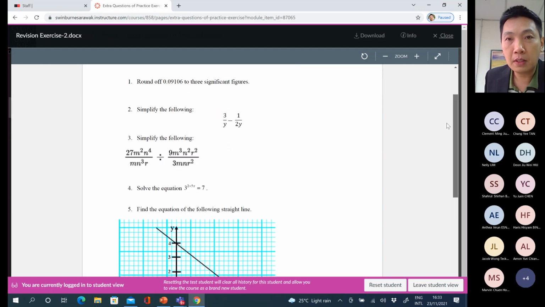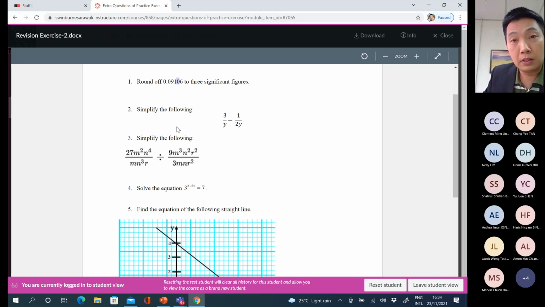Question 1: round off this number to 3 significant figures. The first significant figure is 9, the second is 1, and the 0 is the third significant figure.